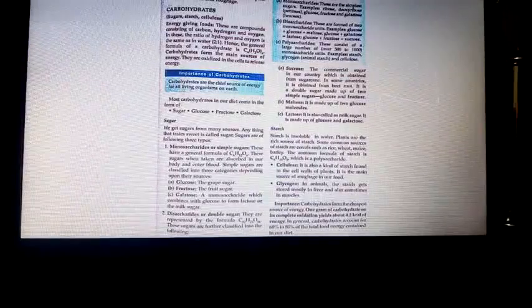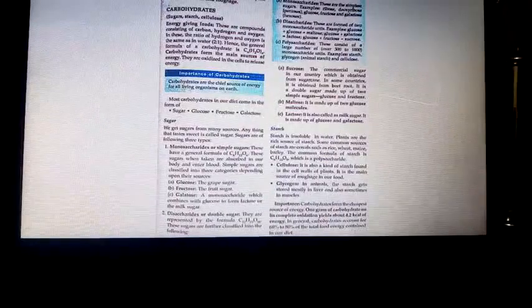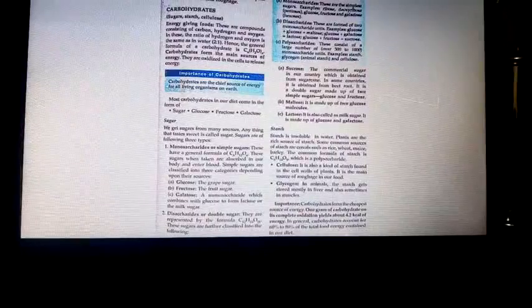Glucose is popularly known as what? Grape sugar. So when we say blood sugar, it means the glucose level in the blood. One mole of glucose releases 686 kilocalories of energy.